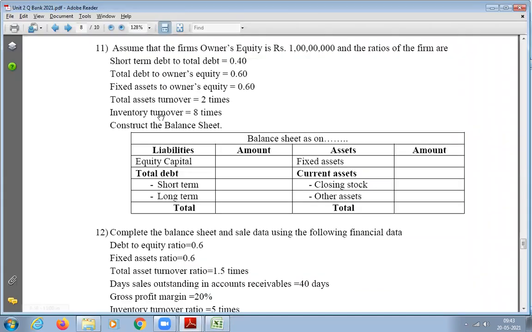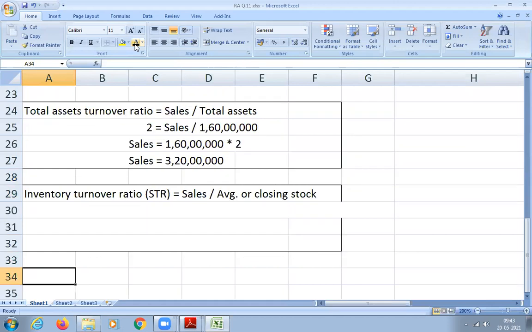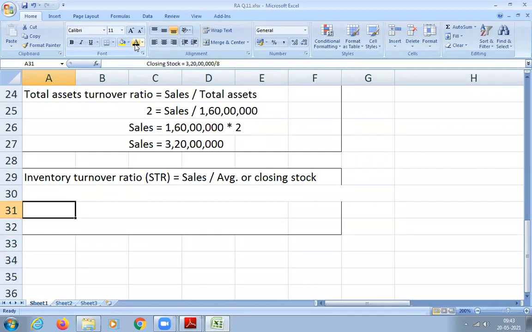So that is why he has given us sales. And then next what has he given us? Inventory turnover ratio. What is one more name for inventory turnover ratio? Stock turnover ratio. Stock turnover ratio is 8 times. So normally the formula is what? COGS divided by average stock.